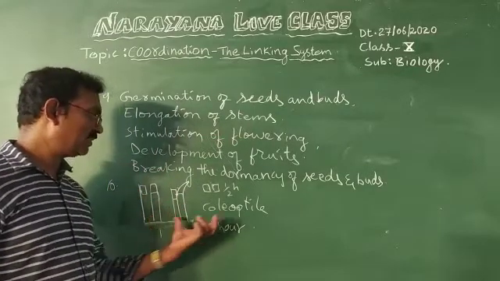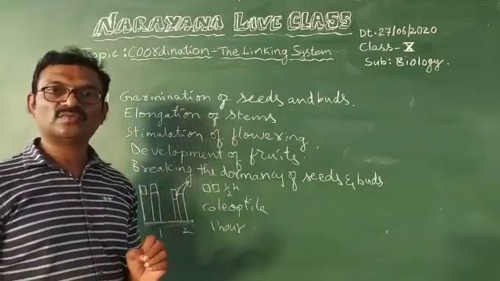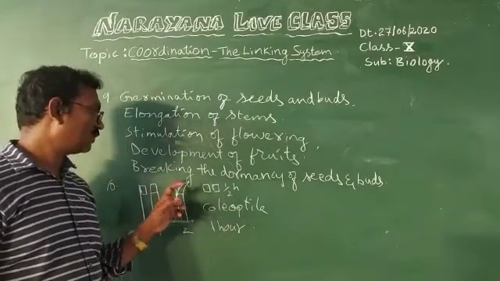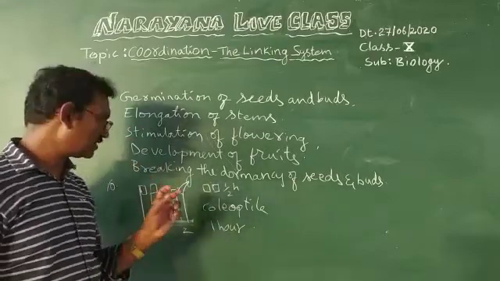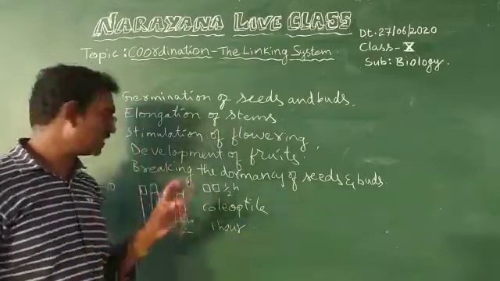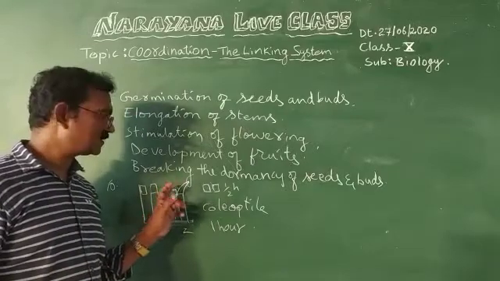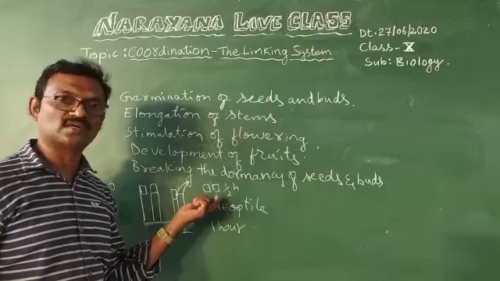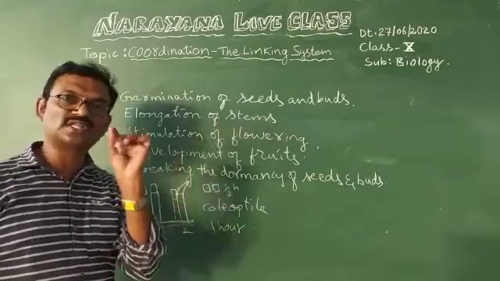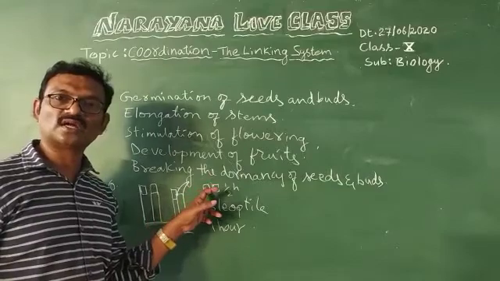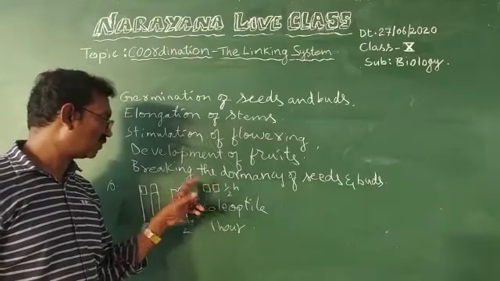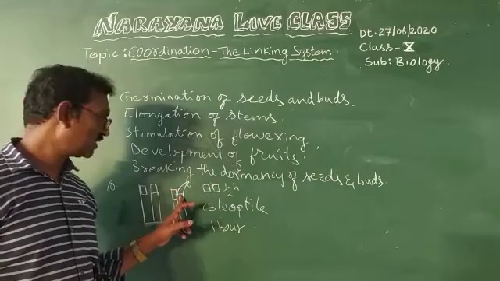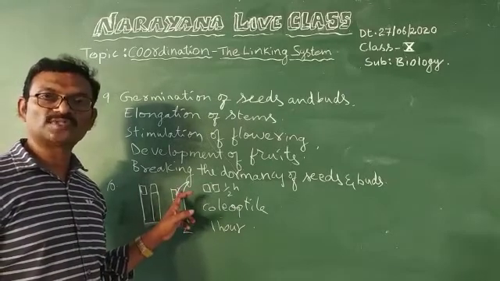This was the experiment conducted by F.W. Went. From this he understood that there is something present in the tip of the plants. That means there is some hormone present at the tip of the plants. When he placed the tip on the agar block, the chemical present in the tip transferred to the agar block, and when he placed that agar block touching the decapitated tip, that chemical was again absorbed by the decapitated tip, and more growth of cells took place.